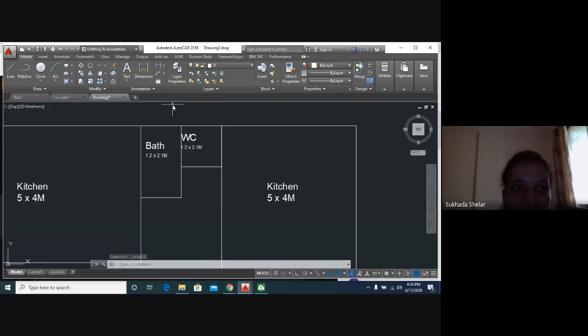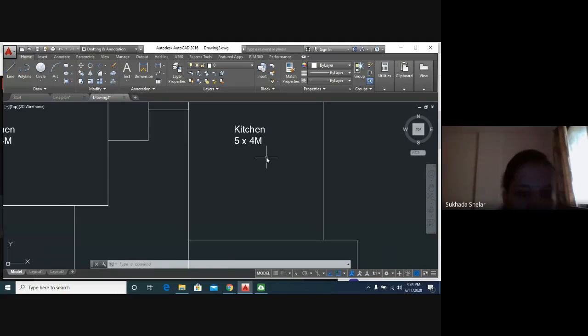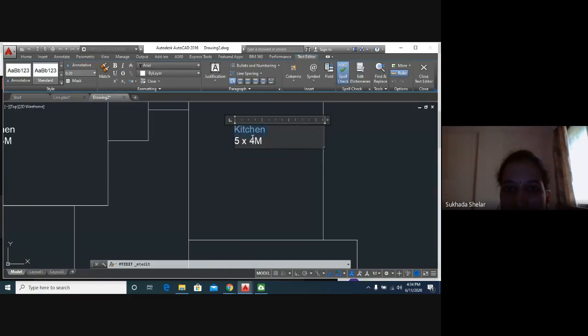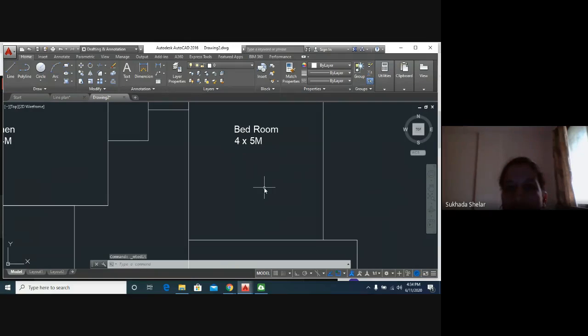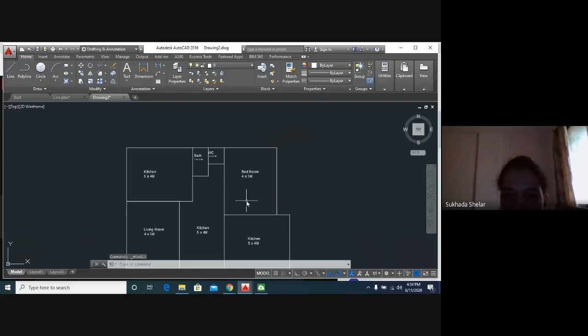Now this is our bedroom, which is 4 by 5 meters. Just click on the text and double click on the text and it will open the window and you can edit it. 4 by 5. And just click outside that box.